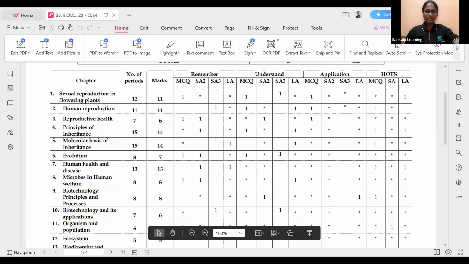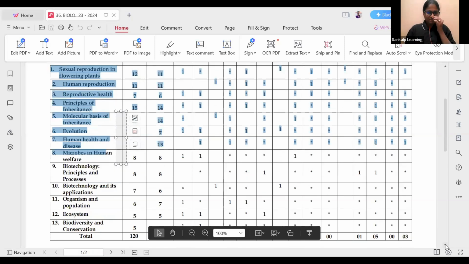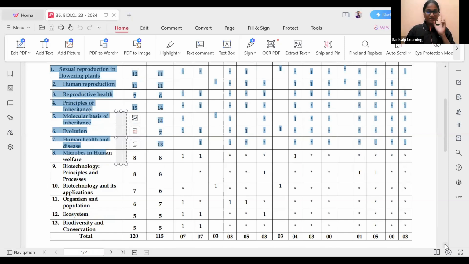Just a minute. Seven marks, ecosystem 5 marks, biodiversity and conservation we have 5 marks.